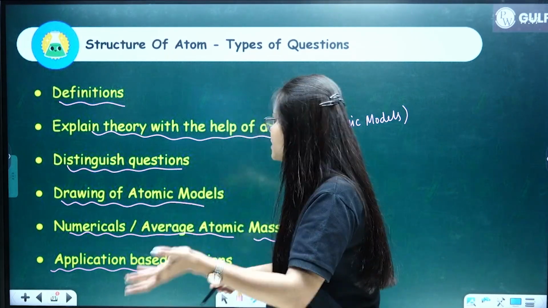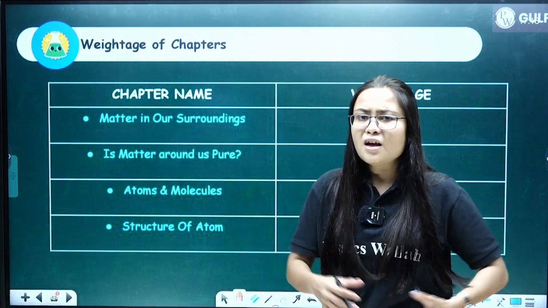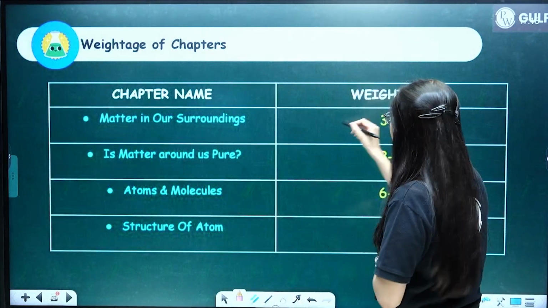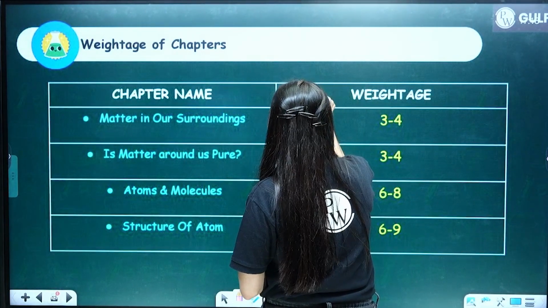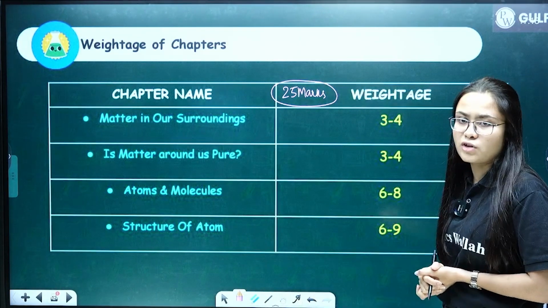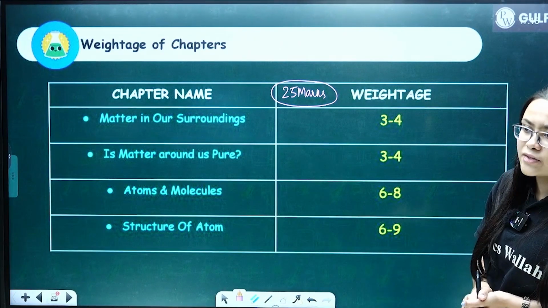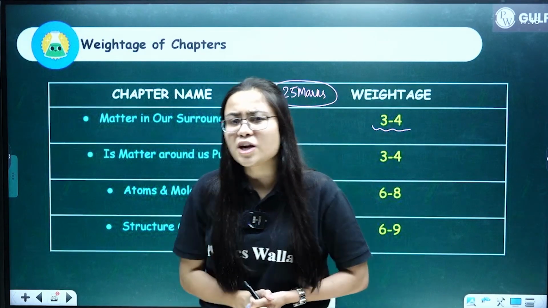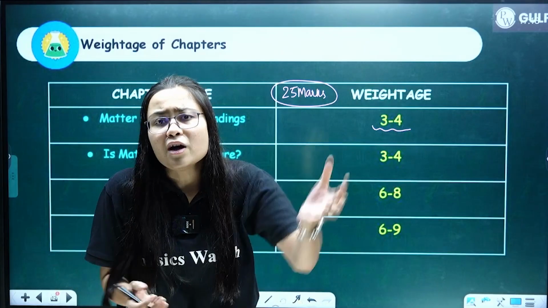Now let us discuss the weightage. How many marks does a chapter hold? Total 25 marks out of 80 marks is kept for chemistry. Clear? Out of the 25 marks, 3 to 4 marks can be asked from your first chapter.